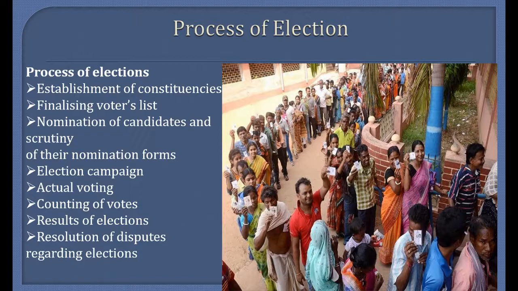Constituencies are the areas marked for people to elect their representatives from. In India, each constituency has roughly a similar size of population, which means the number of seats varies from state to state. This also implies that the number of seats in the Lok Sabha is in proportion to the population of the state. Let us move to the next one, that is preparation of the electoral roll.